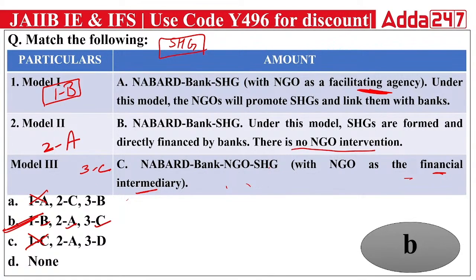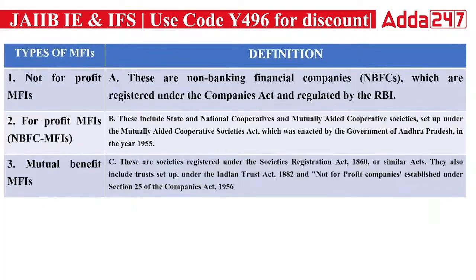Do remember, in model 1 there is no NGO available and no intervention from the NGO. Model 2 has the NGO as a facilitator, and model 3 will have the NGO in the form of financial intervention. So that's why your right answer will be B.